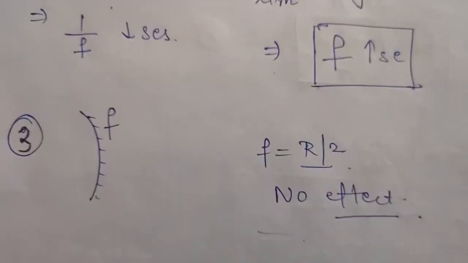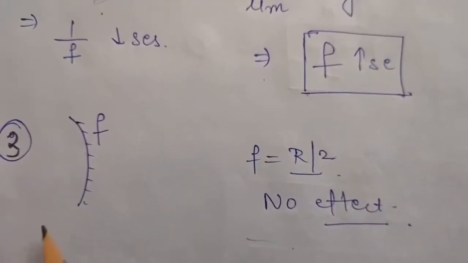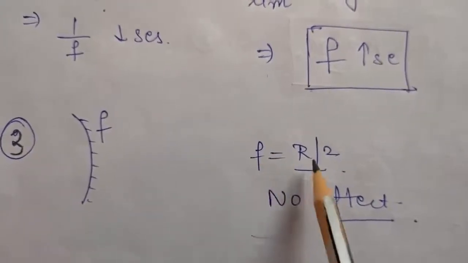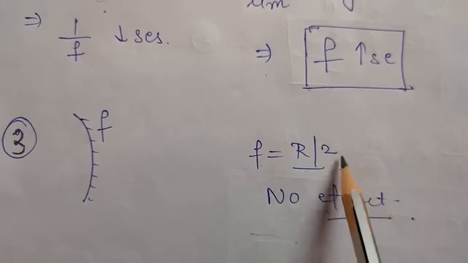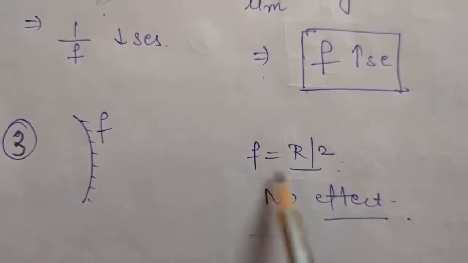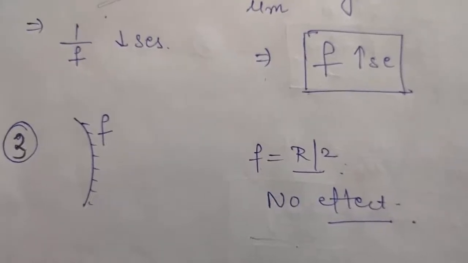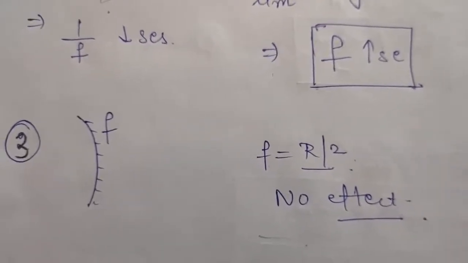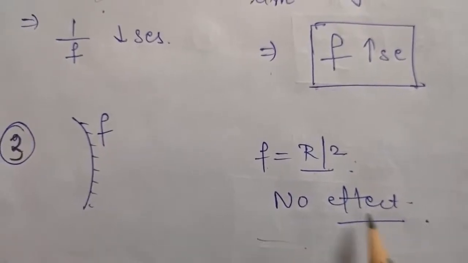Now suppose instead of a lens, the mirror was placed in the water. As you know, the focal length of a mirror is given by r by 2. So there is no factor of mu in the formula of focal length for a mirror. So we can say there will be no effect on the focal length of a mirror when it is placed in different mediums. Its focal length will remain the same.